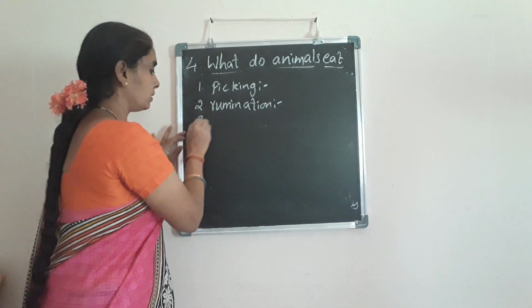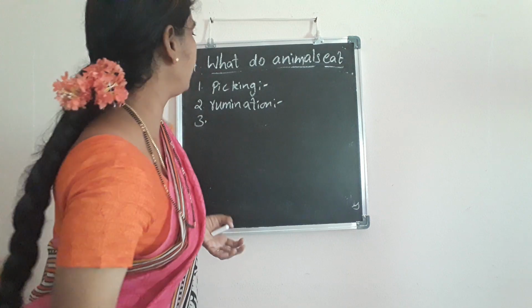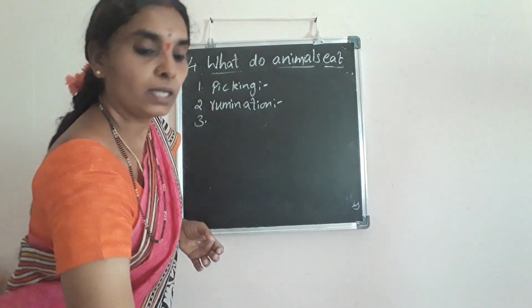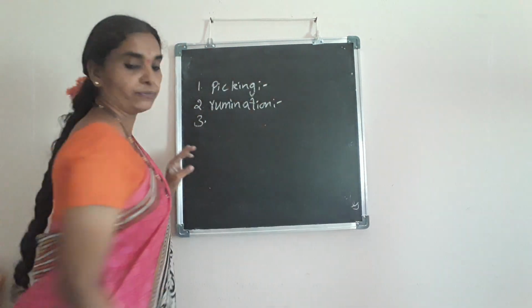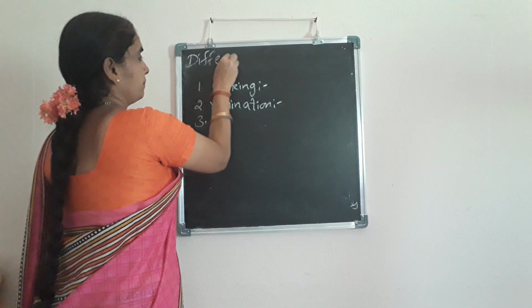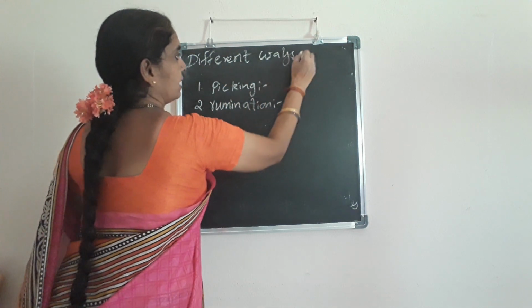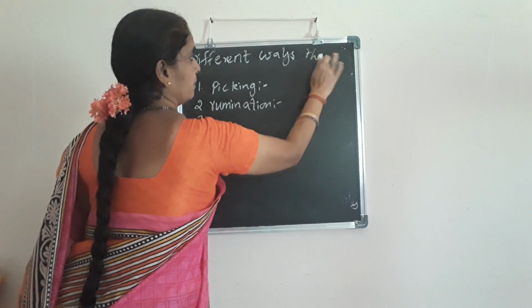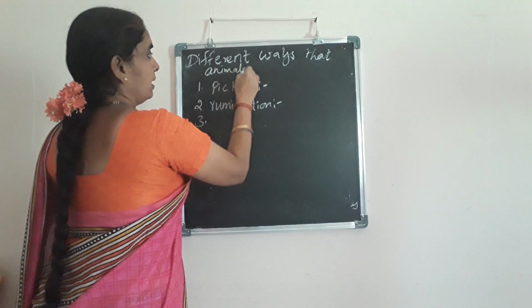First, I'll write down the names of different ways in which animals take their food.